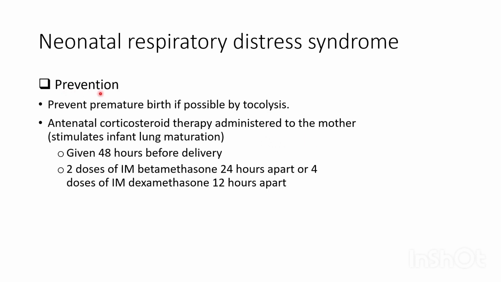Prevention of neonatal respiratory distress syndrome. Prevent premature birth if possible by tocolysis. Tocolytic medications are used to delay labor, thus buying time for antenatal corticosteroid therapy to promote surfactant synthesis. Antenatal corticosteroid therapy administered to the mother stimulates infant lung maturation, given 48 hours before delivery: 2 doses of intramuscular betamethasone 24 hours apart, or 4 doses of intramuscular dexamethasone 12 hours apart.